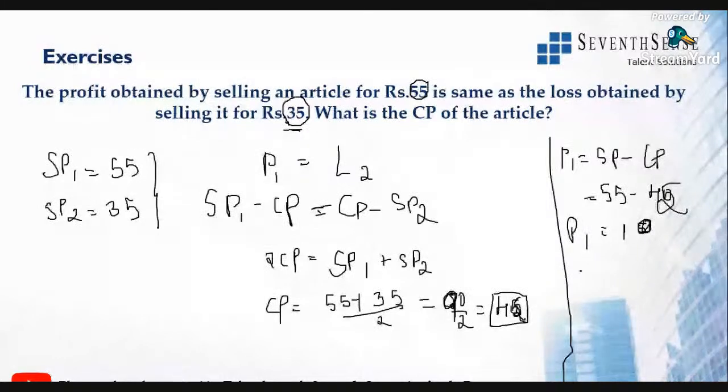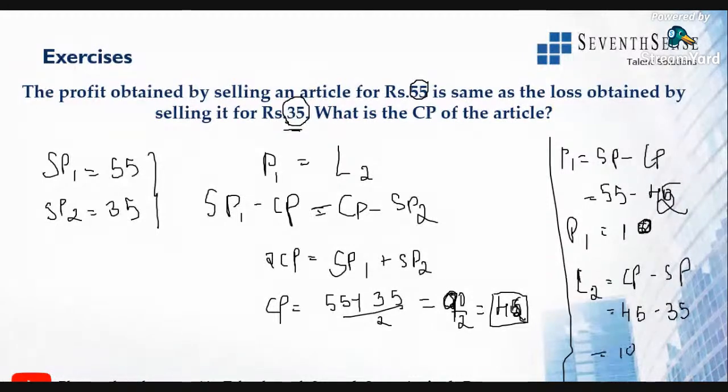Next, loss value. Loss is for the second article. That is cost price minus selling price. Just substitute. Cost price value is 45. Selling price value is 35. So the loss is 10. Clear?